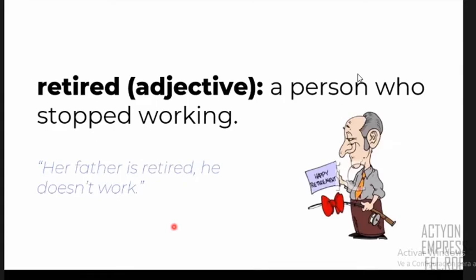Another important word for today is this one, retired. Retired is an adjective. So what is retired? It is a person who stopped working. But usually this person, as you can see in the picture, is an old person. So it's a person that is 65 years old or 70 years old. So for these people, you say they are retired, right? You can say, for example, her father is retired. He doesn't work, right? Because he's an old person, like in the picture, right?